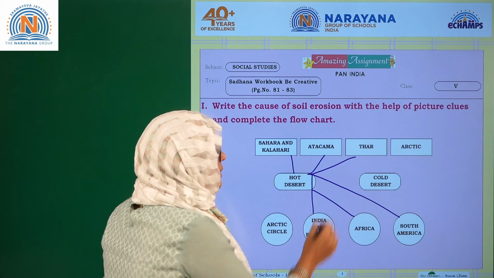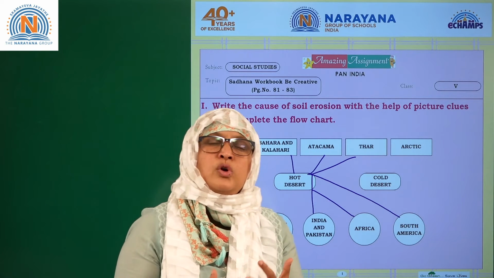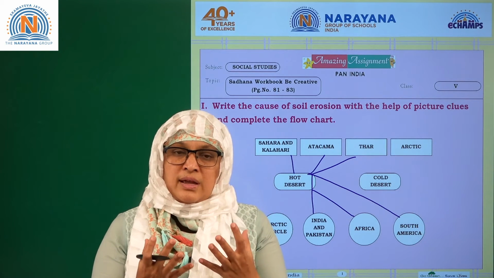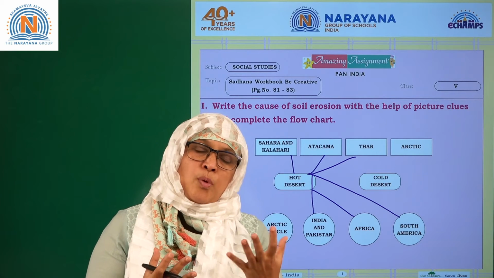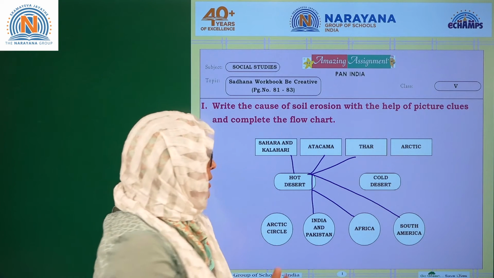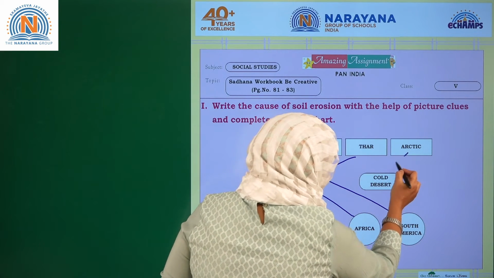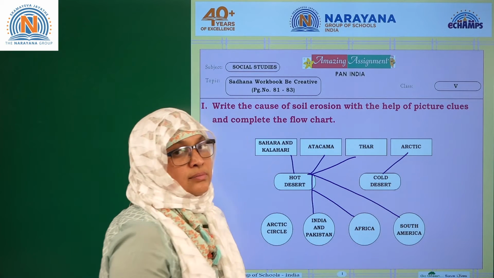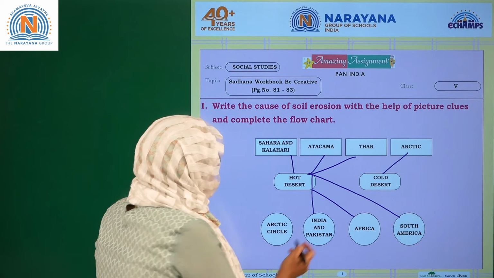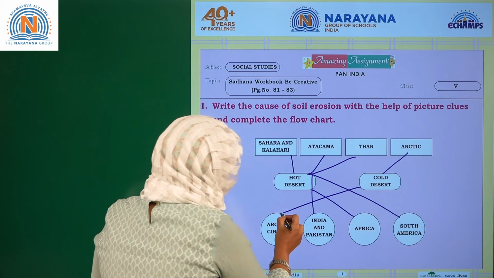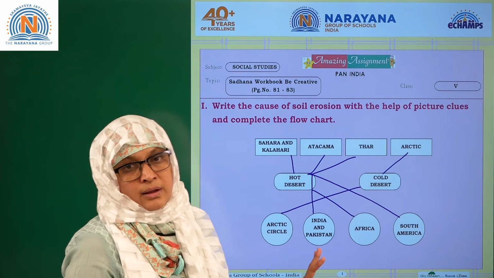Coming to Arctic, Arctic is a cold desert. What do you mean by desert? Desert is the area where you don't find any vegetation, and you don't find much population either. So Arctic is a cold desert, and this cold desert you find in the Arctic Circle, right? So the Arctic Circle is here. This is how you need to connect the assignment.